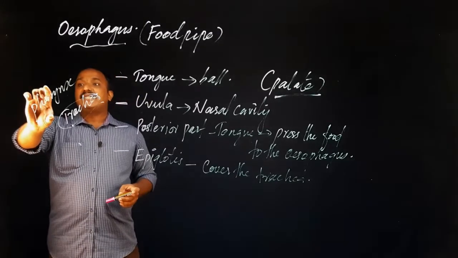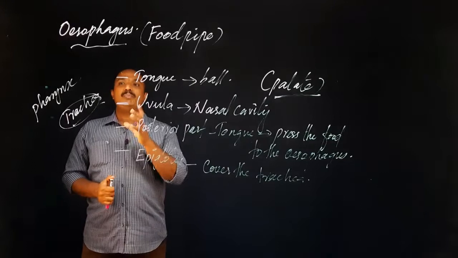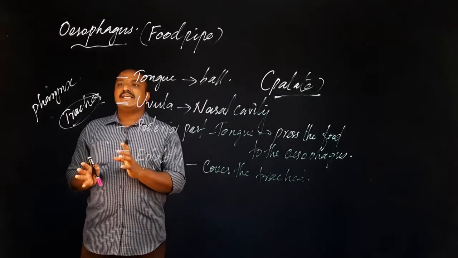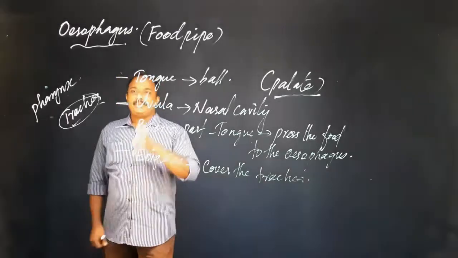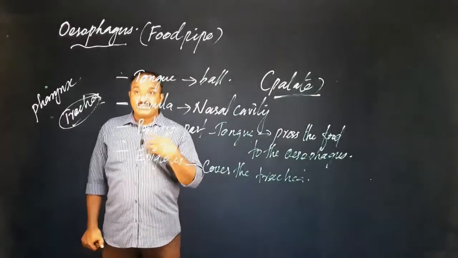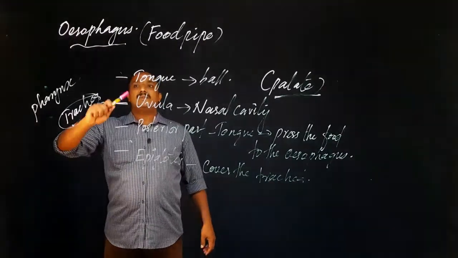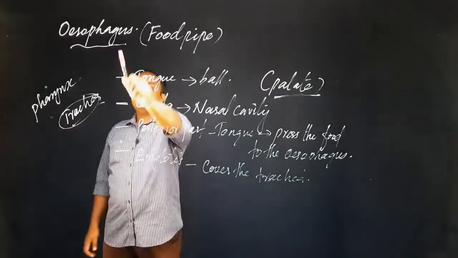This pharynx contains two tubes or pipes. One carries food material, the other carries our breathing air. The pipe that carries our breathing air is called the trachea. The pipe that carries food materials to the stomach is called the esophagus.